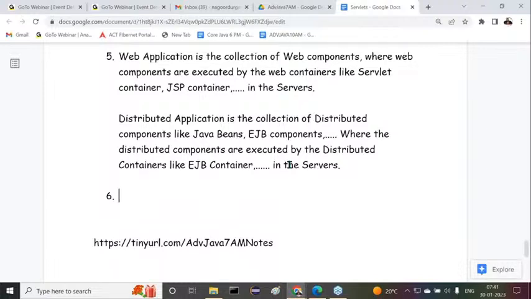All of you are getting my point or not? So web applications are executed in both the servers, but distributed applications are executed only in application servers. Please remember this point clearly.